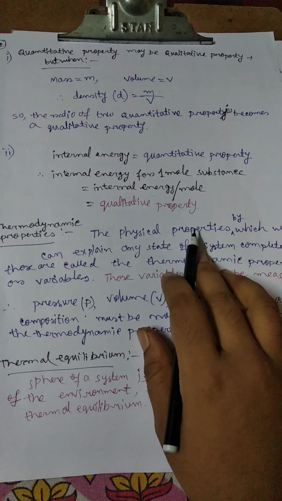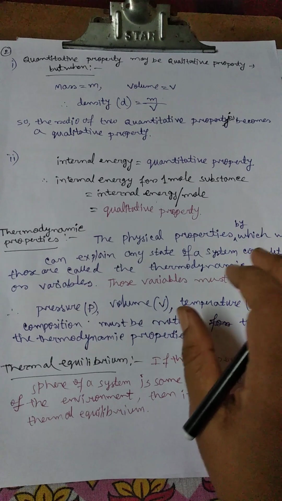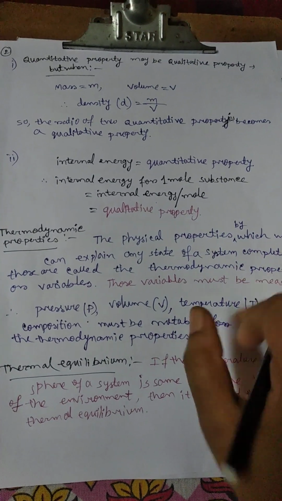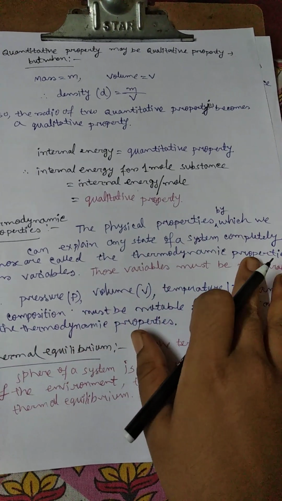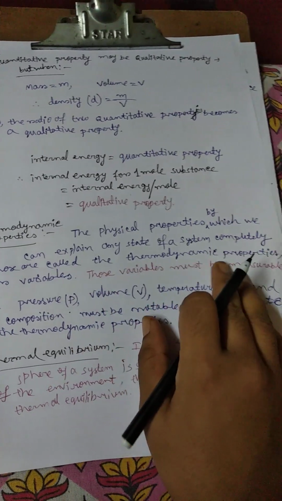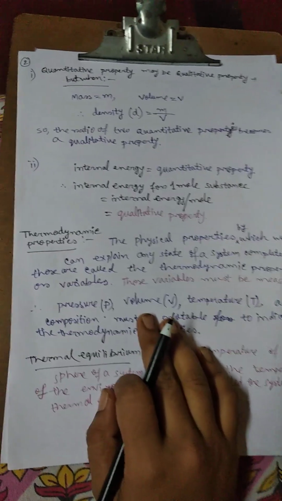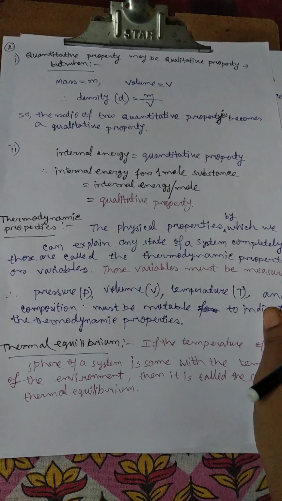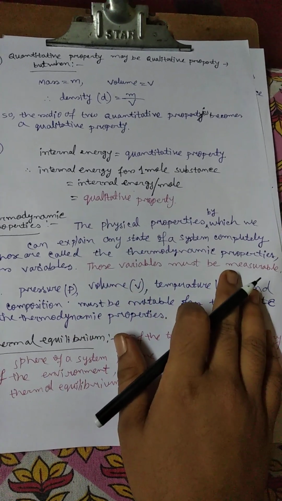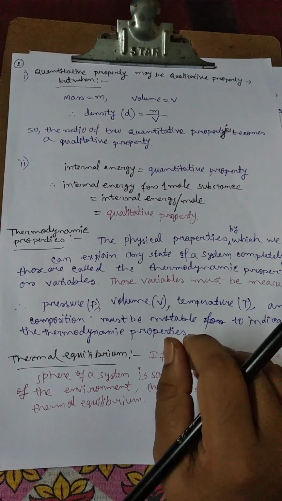The physical properties like the pressure, temperature, surface tension, all can be explained completely by those properties. These are called the thermodynamic properties or variables. Those variables must be measurable.